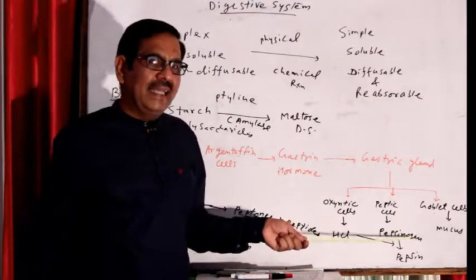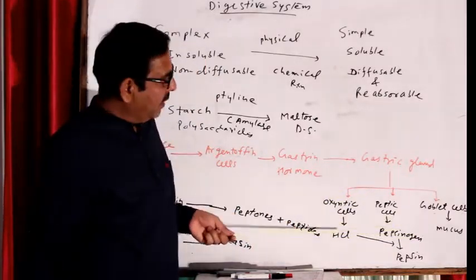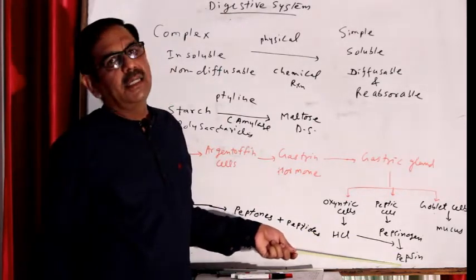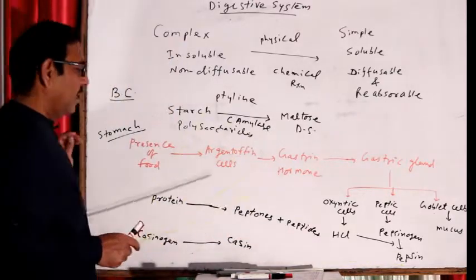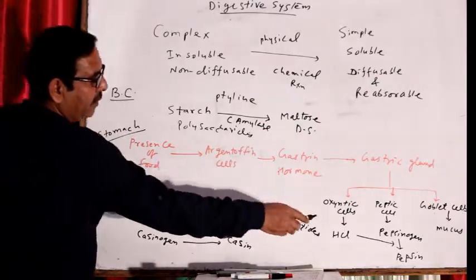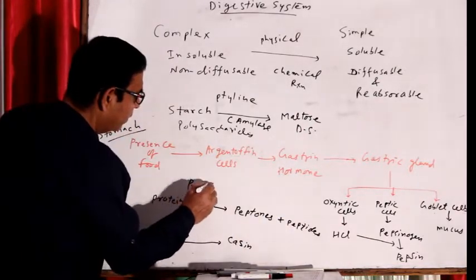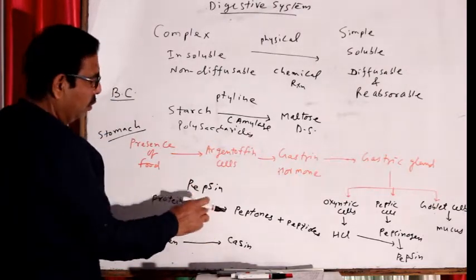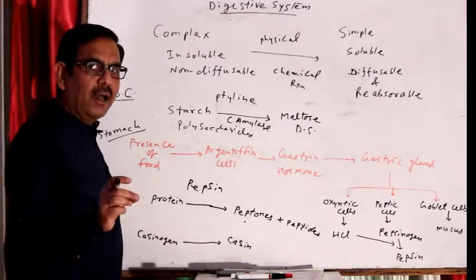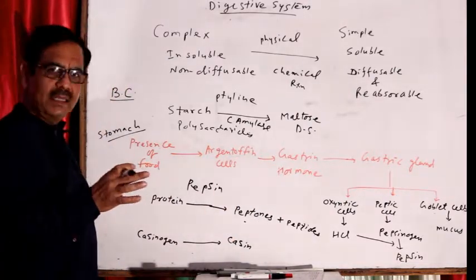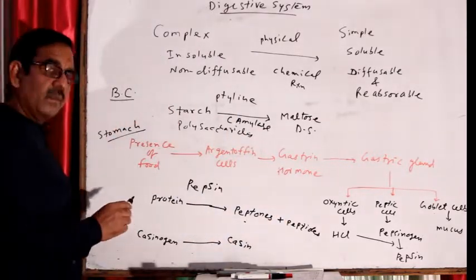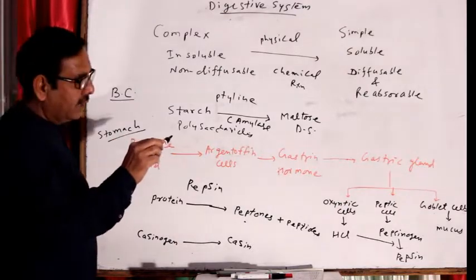See, this pepsinogen is inactive form of the pepsin. The HCl converts this pepsinogen into active pepsin. Pepsin is protein digestive enzyme. So the second digestion is of protein in stomach. So this protein, with the help of this active pepsin, is converted into peptones and peptides. Peptones and peptides are small chains of amino acids. Correct? Protein is made of amino acid. So first protein is converted into peptones and peptides. Similarly, there is another enzyme in digestive gastric juices.